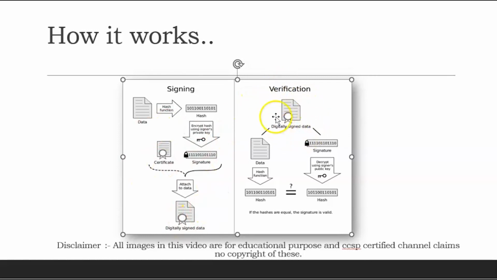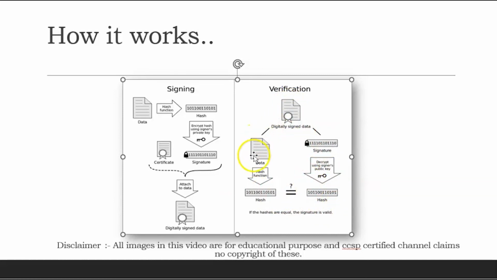When the receiver receives this digitally signed data, it has data and a signature. The data is put through the hash function and a hash output is taken out, and the signature is processed with the sender's public key. A hash is output from that, and the hashes are compared.